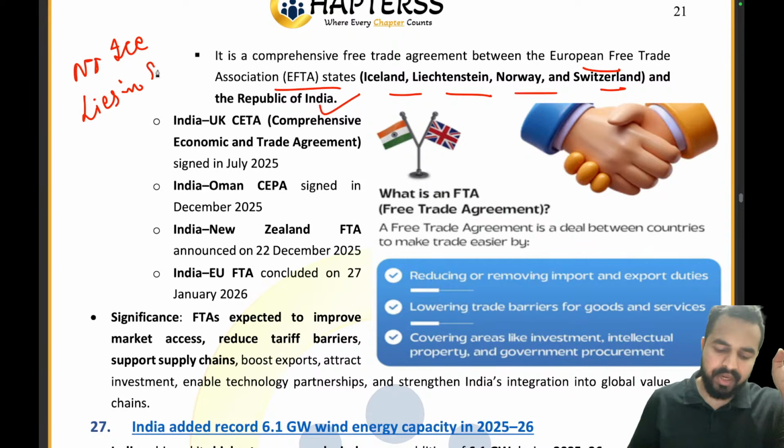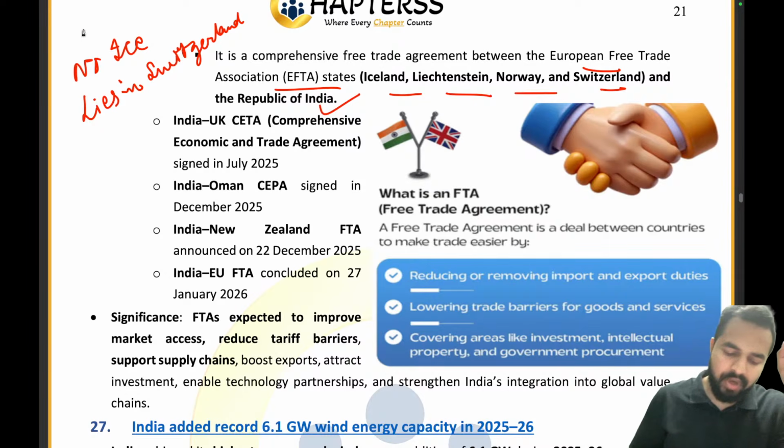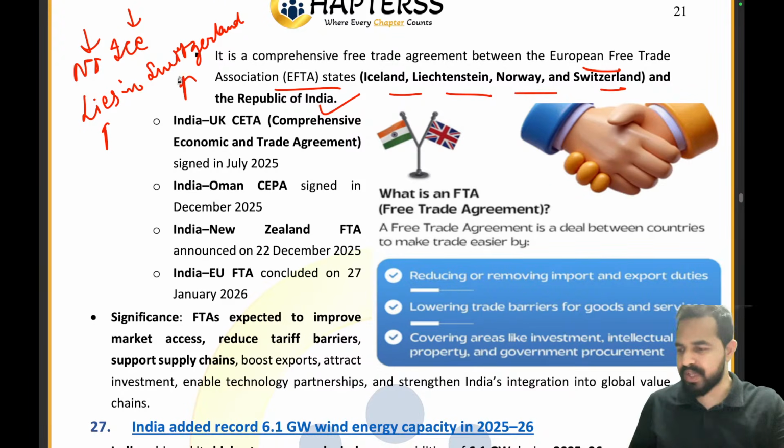No ice lies in Switzerland. Okay, so what exactly does it stand for? No stands for Norway, I stands for Iceland, lies is Liechtenstein, and Switzerland is Switzerland. So that's how you can remember.